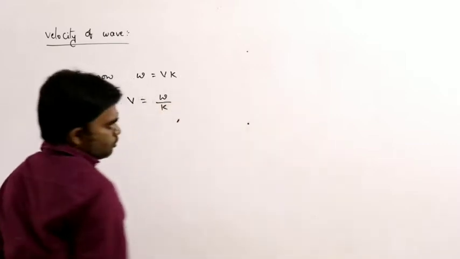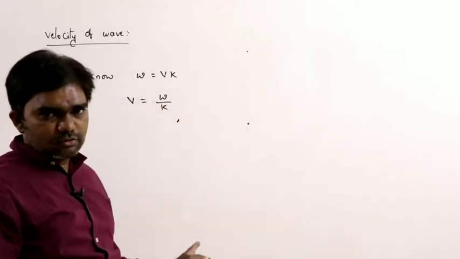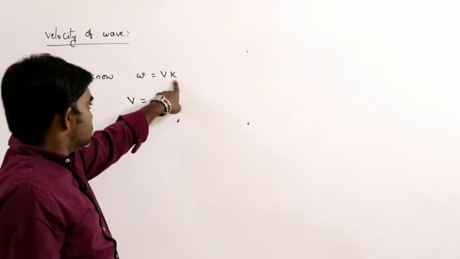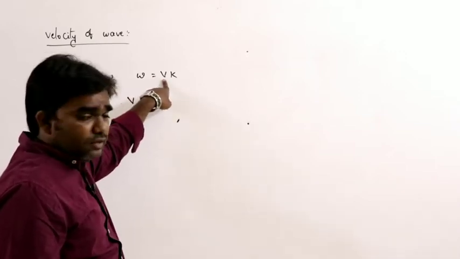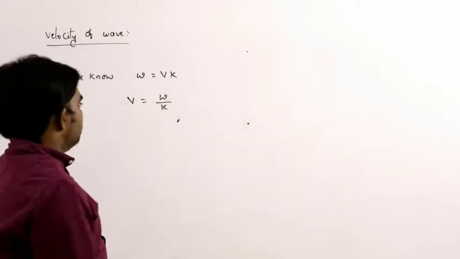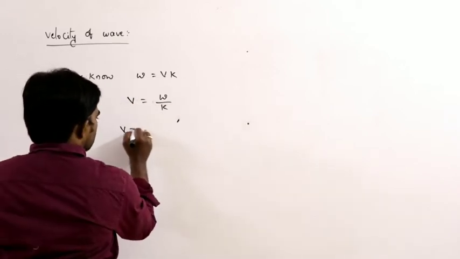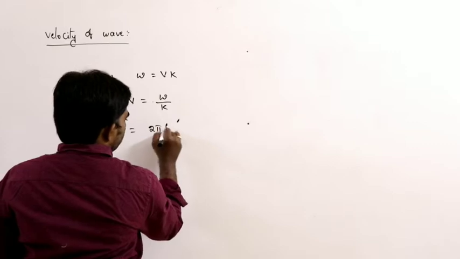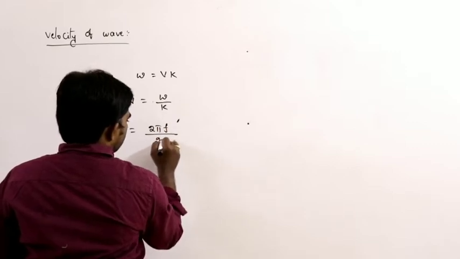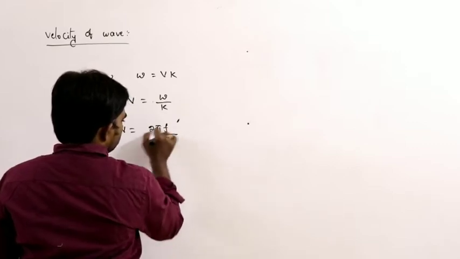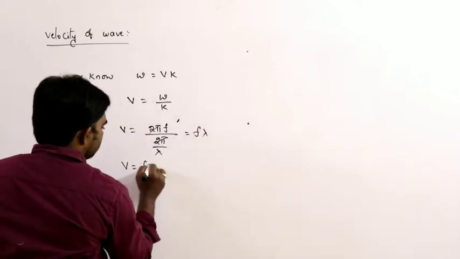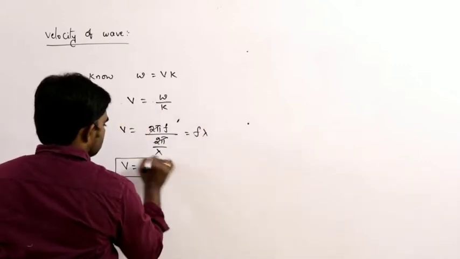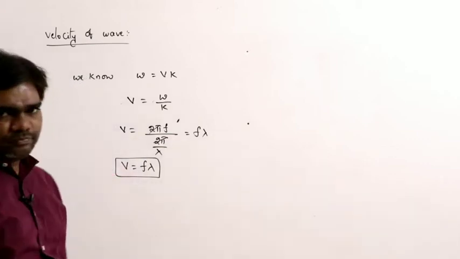Here k is the propagation constant, we discussed this already, and omega is the angular frequency or angular velocity. V is the wave velocity. V can be written as omega, which is 2 pi f, divided by k, which is 2 pi by lambda. 2 pi cancels, it is f lambda. Then the velocity of the wave, the simple formula, is f lambda.